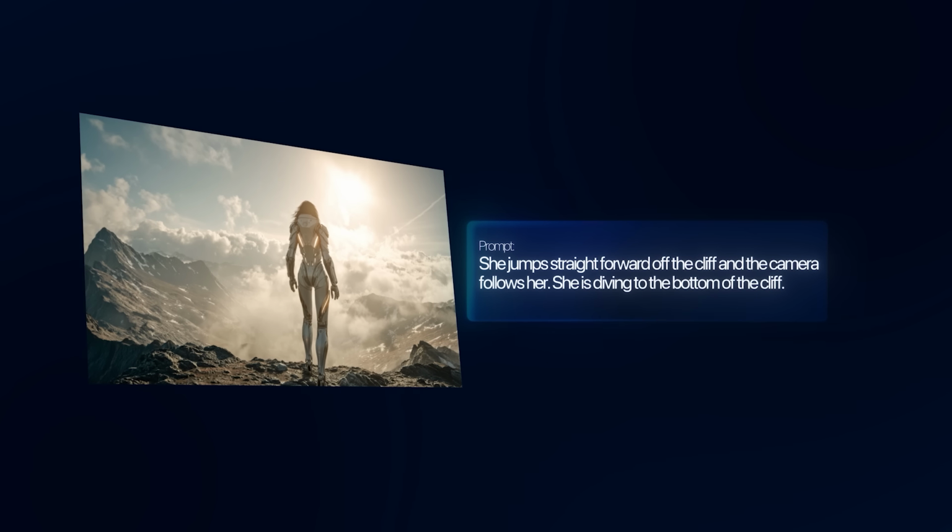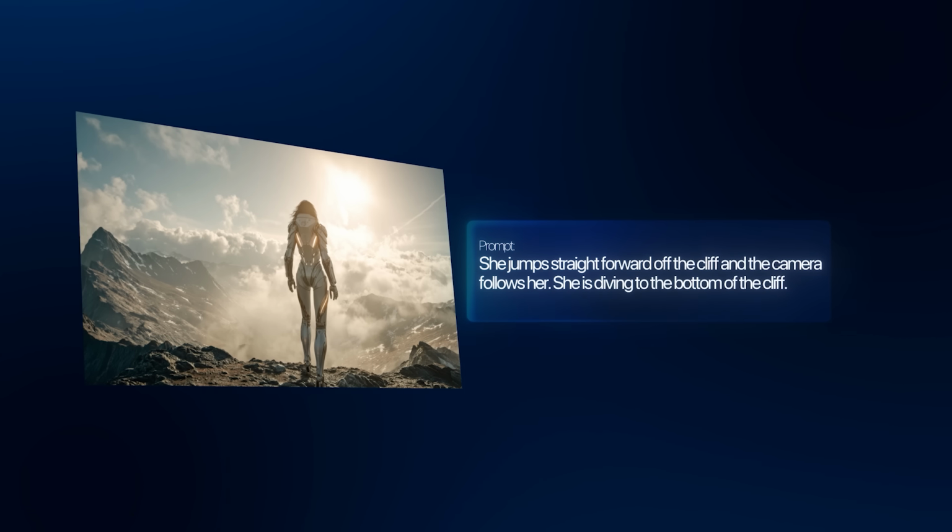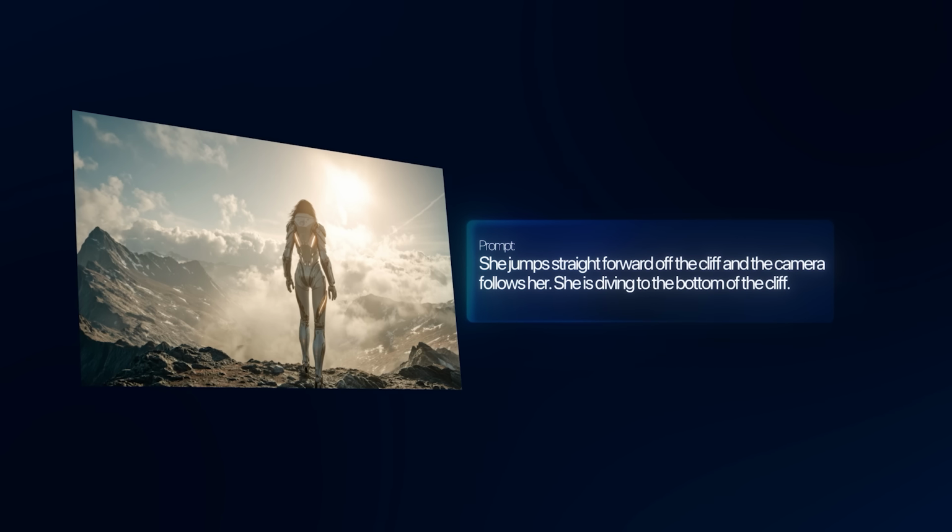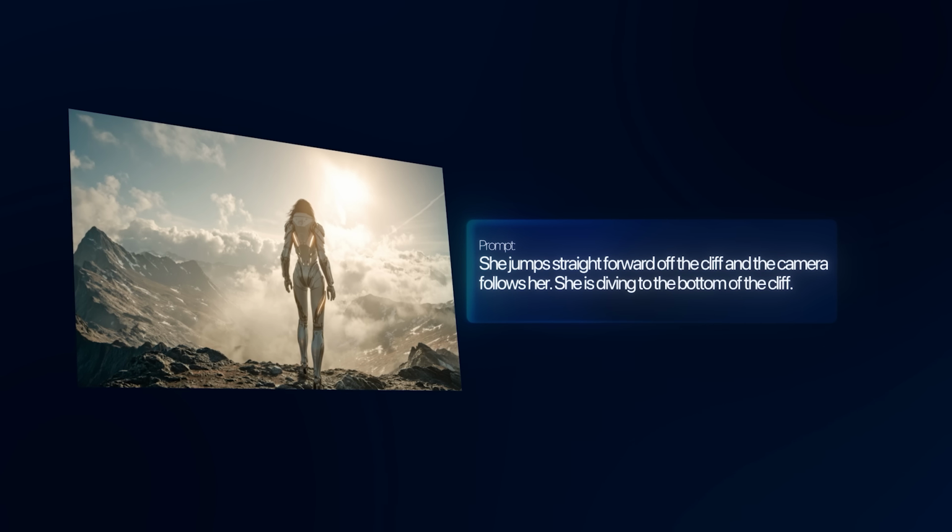Okay, this is part 2. Now that we've seen what is possible with text to video, let's focus on image to video. So I got this image right here of this robot cyborg girl standing on the edge of a cliff. And I kind of want her to jump off to the bottom of the cliff. I've put it into Google Veo 3.1 and this is the result that we have.